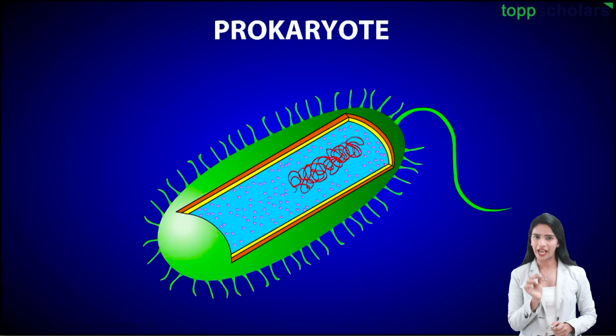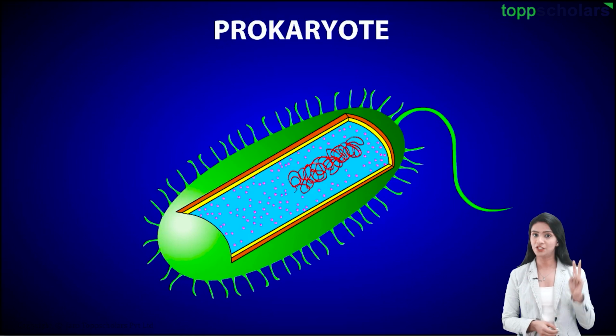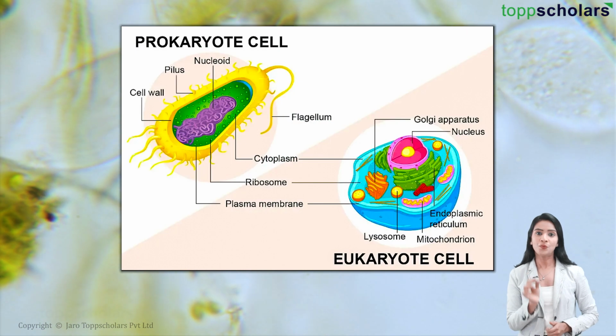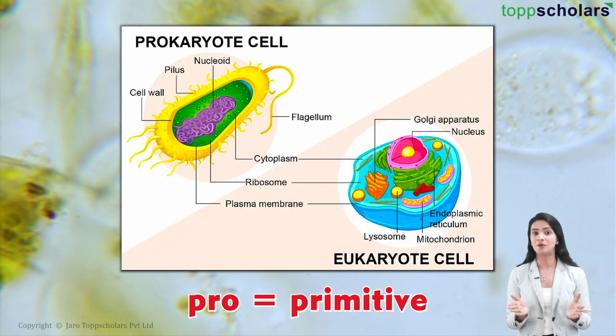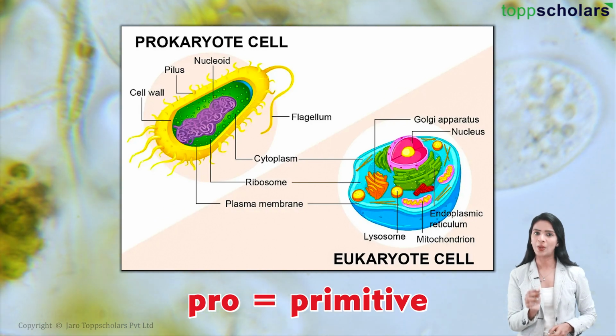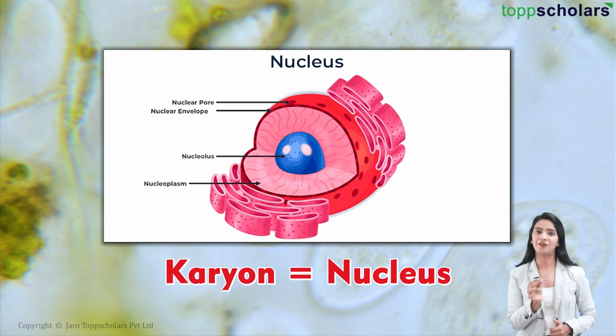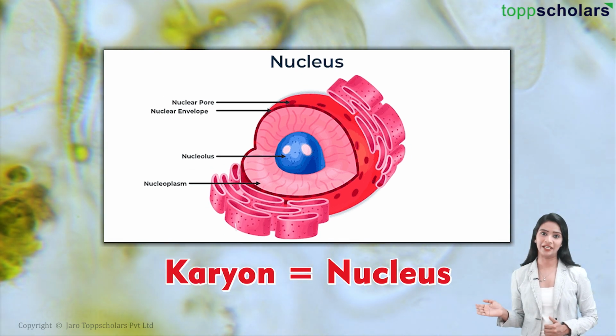Hi friends, have you heard the term prokaryotes? Let's dissect it. It is a term comprising two parts, pro and karyotes. Here friends, pro signifies that the structure is primitive and not well developed. What structure are we talking about? It's the karyon, which means the nucleus.